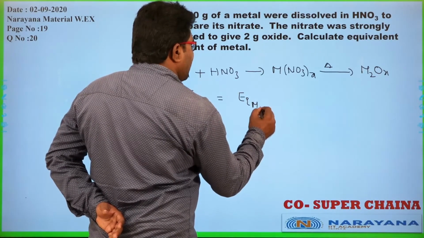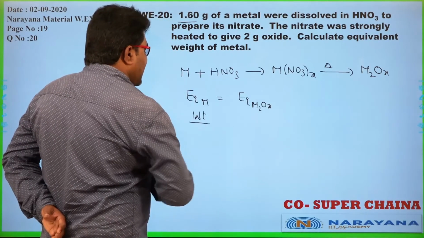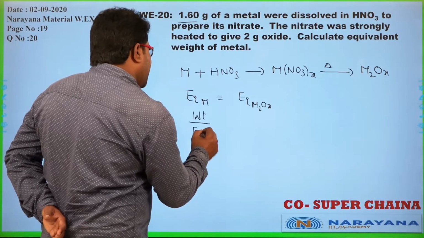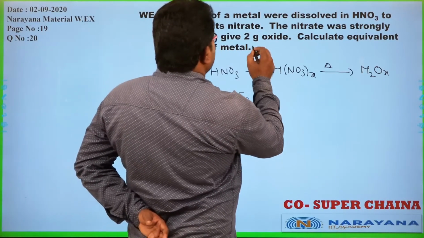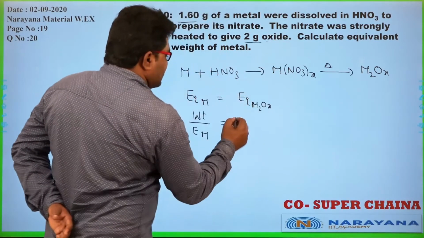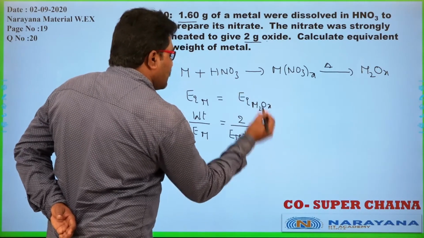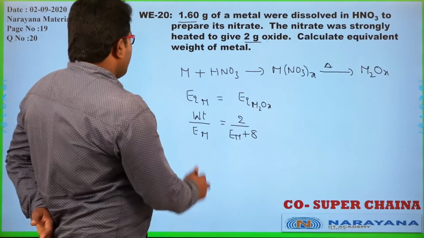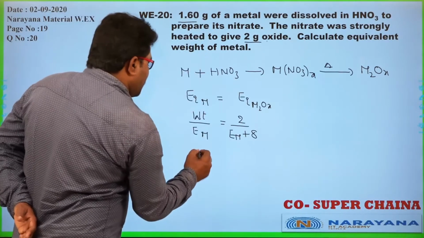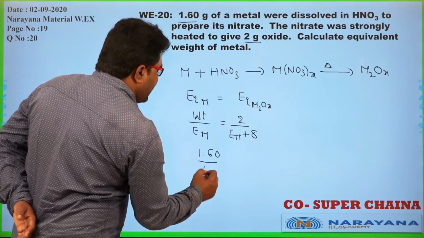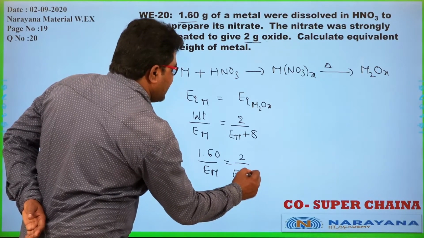So of metal oxide, whatever it may be. So how can we calculate equivalence? Weight by equivalent weight of metal is equal to weight of metal oxide. What is the weight of metal oxide here? 2 grams of oxide. Yes, 2 by equivalent weight of metal plus equivalent weight of oxygen, which is 8. Now here the weight of the metal was given as 1.60 divided by equivalent weight of metal upon equivalent weight of metal plus 8.